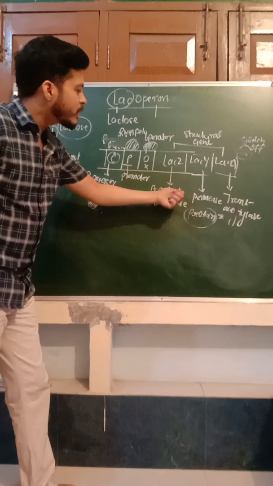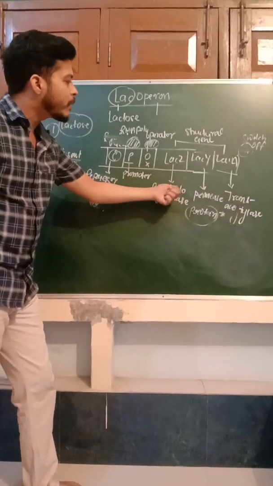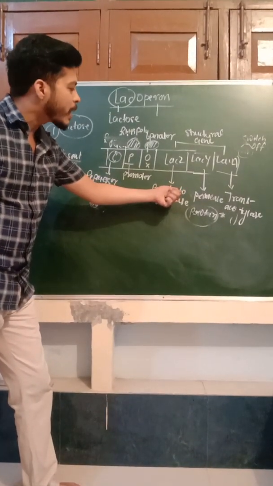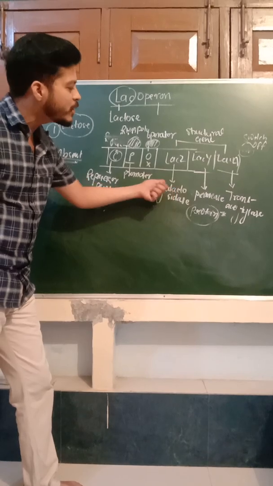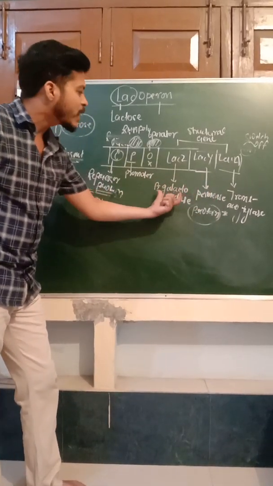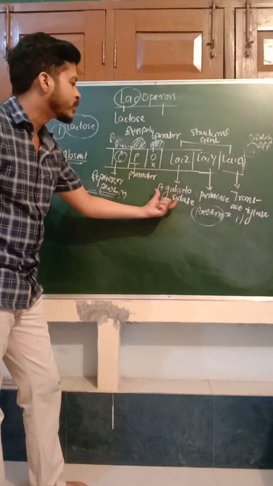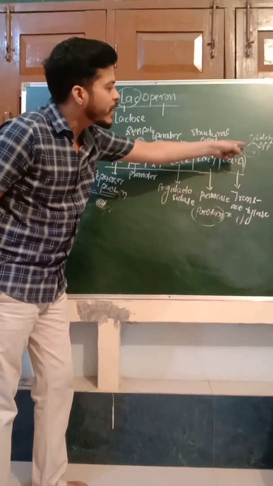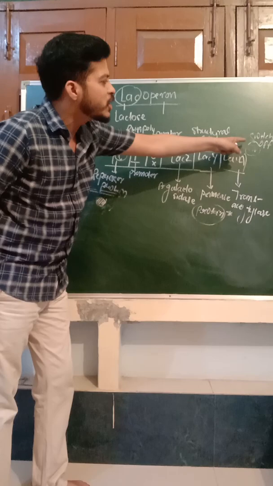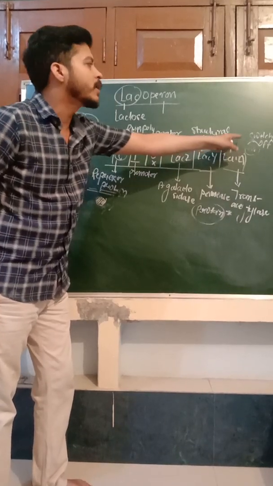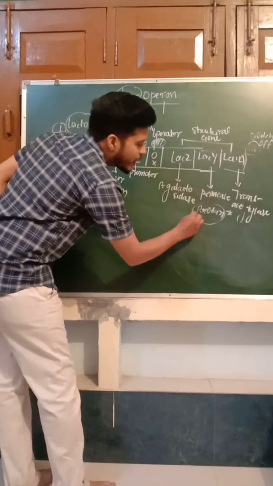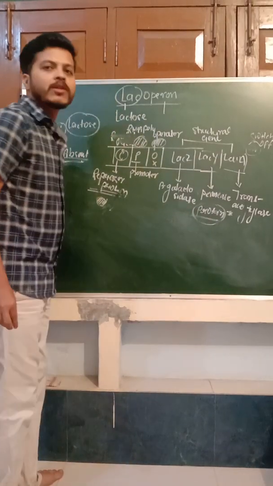There is no synthesis of polycistronic mRNA. What is the meaning of polycistronic? A single mRNA codes many genes and synthesizes different types of proteins. That is called polycistronic. So polycistronic mRNA is present in the prokaryotes. So when the repressor is present, RNA polymerase cannot initiate the process of transcription. Transcription is switched off and protein cannot be synthesized.